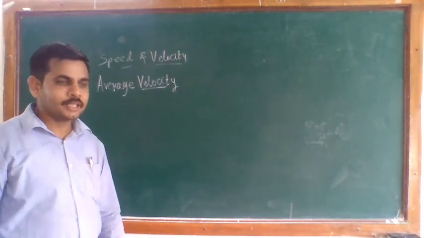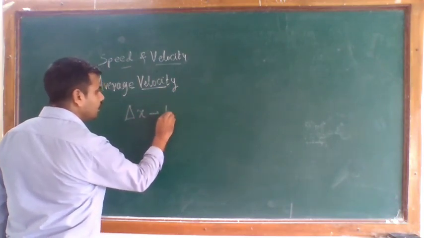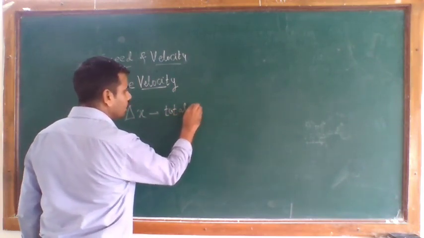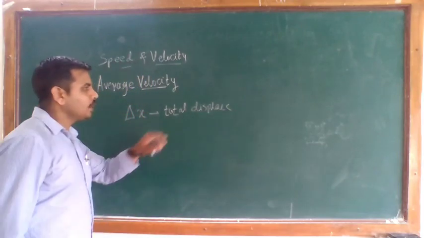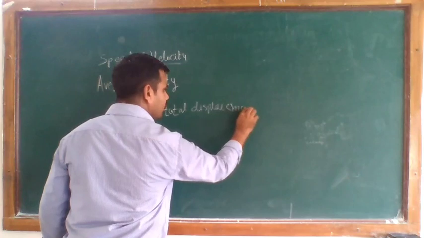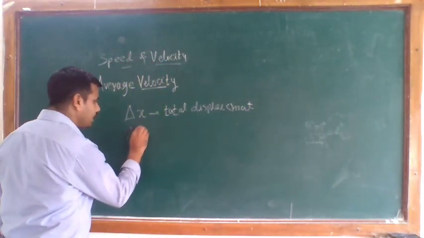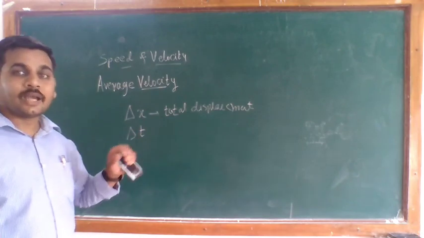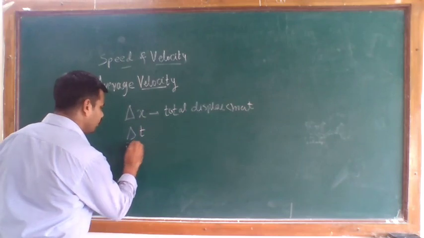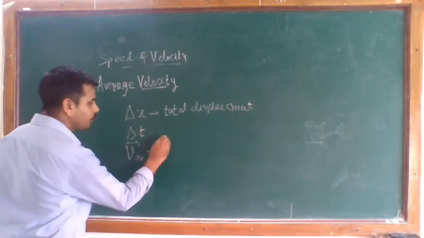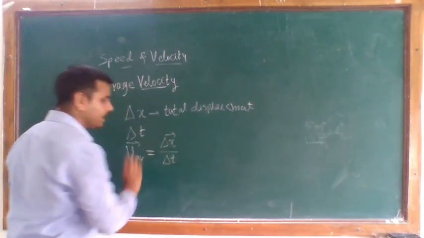If you consider delta x as the total displacement, and for that displacement the time required is delta t, then the average velocity is v average, which is equal to the ratio of delta x divided by delta t.